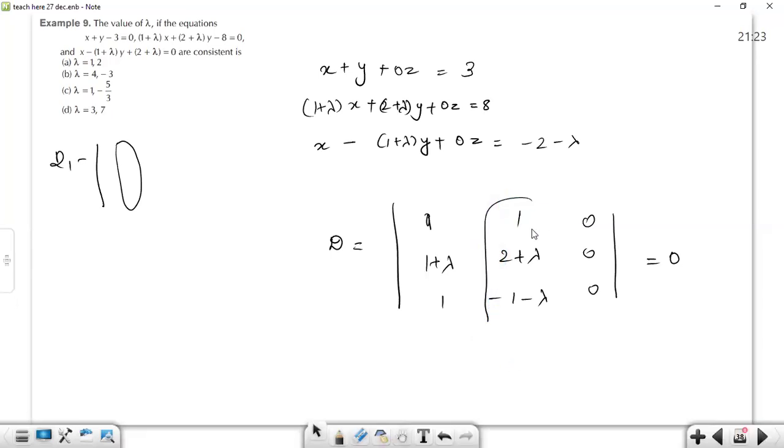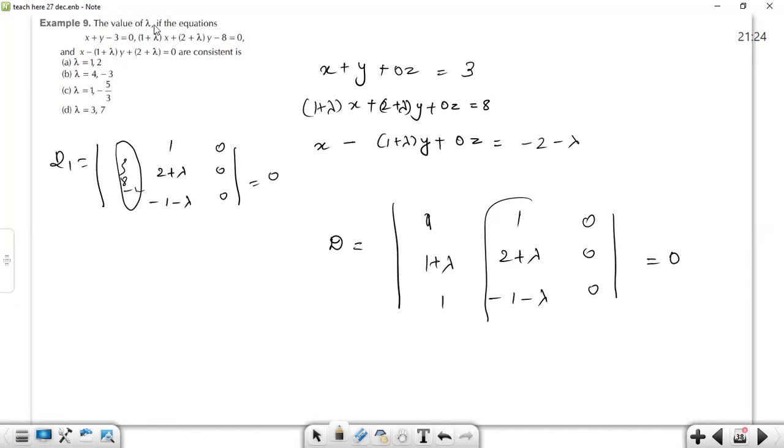Laptop stuck. Okay, so the second and third columns are the same. So let's write them here also. They are the same. Okay. This is unnecessary. So this is how D1 looks. Its value will be 0 for sure because the whole column is becoming 0. And D1 will be 3, 8, minus 2, minus lambda. So similarly, we can write D1, D2, D3, all are 0. That's why the system of equations is homogeneous in nature.